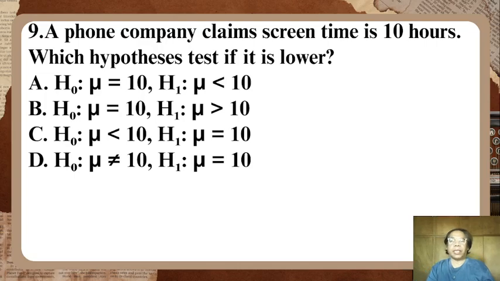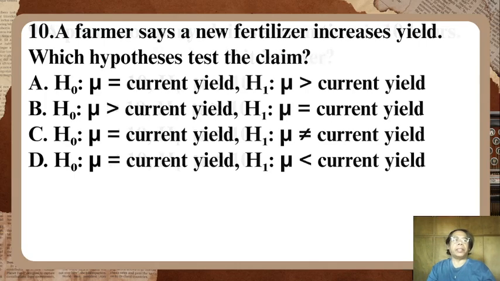Okay, let's proceed. Number 10. A farmer says a new fertilizer increases yield. Which hypothesis tests the claim? Letter A, H0: mu is equal to current yield, and H1: mu is greater than the current yield.